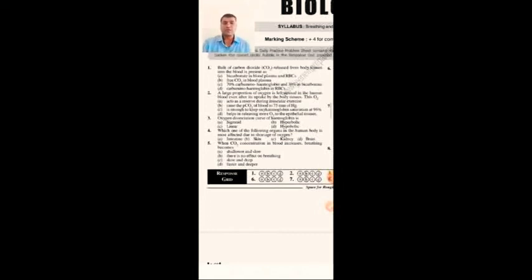So from the given options, a large proportion of oxygen is left unused in the human blood even after its uptake by the body tissues. This O2 acts as a reserve during muscular exercise.